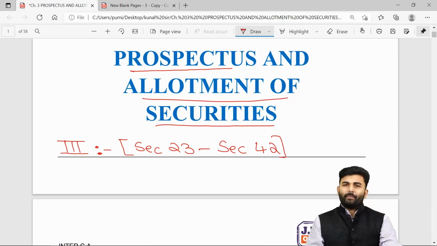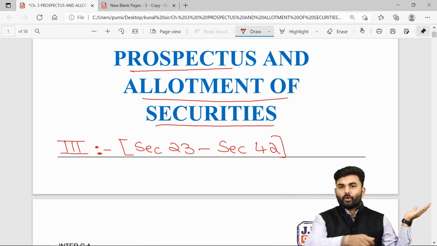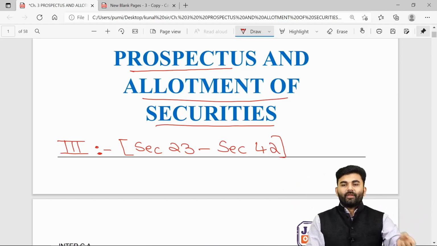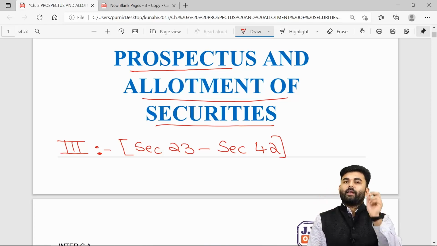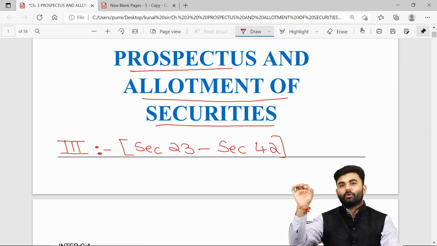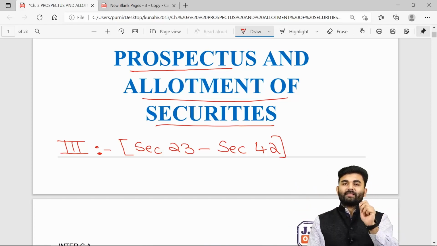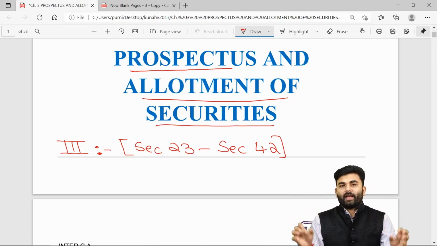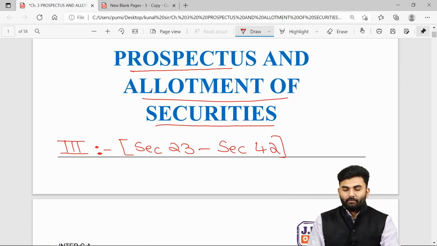If the company is going to issue securities to public at large, then in that case the company needs to issue a prospectus, which is nothing but an invitation to offer.